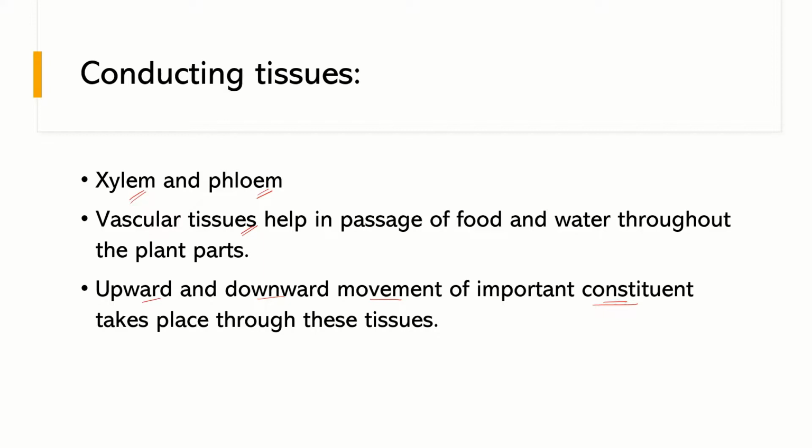So xylem is mainly responsible for water transportation, and phloem is for food and organic materials. Now water is mainly absorbed from the soil, and through the roots it moves upward to the various plant parts, whereas food, which is synthesized by the photosynthesis process in leaves, is to be transported to all plant parts.